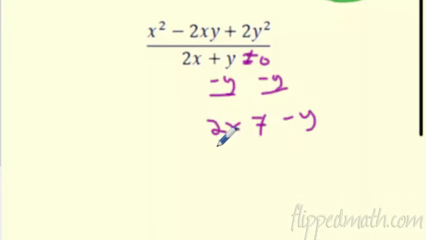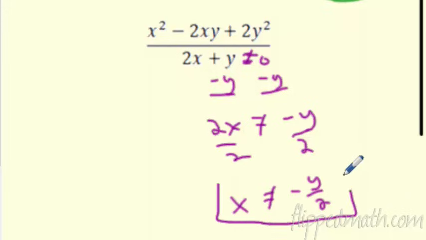And if I want to get x by itself, what do I got to do? I got to divide by 2. And so x cannot equal negative y over 2. So that is my excluded value. In this case, it's kind of weird. When you solve for it, you actually get a variable in your answer. If you would have solved for the y, no worries. You could have solved for the y.